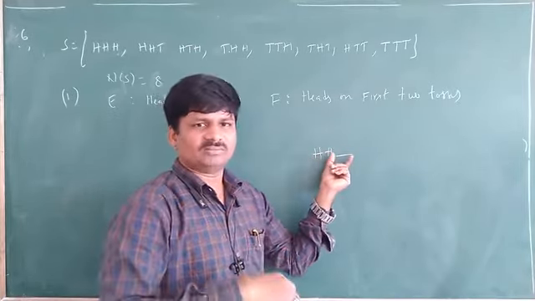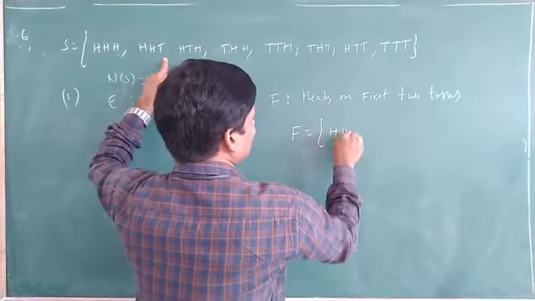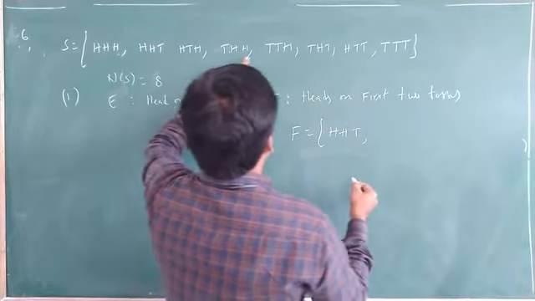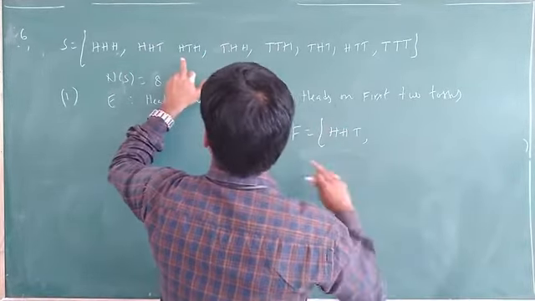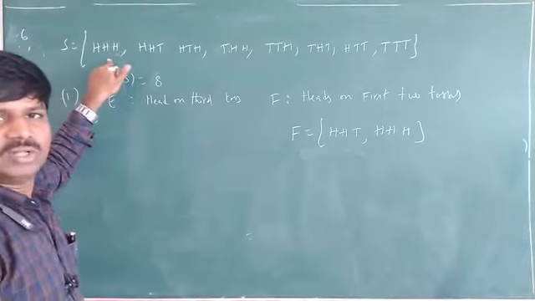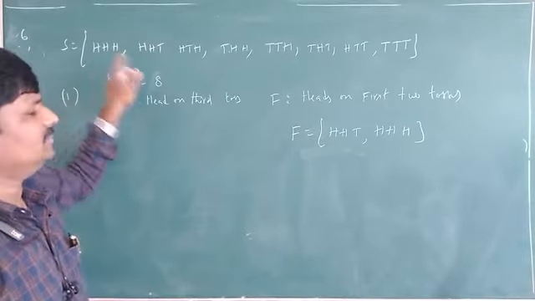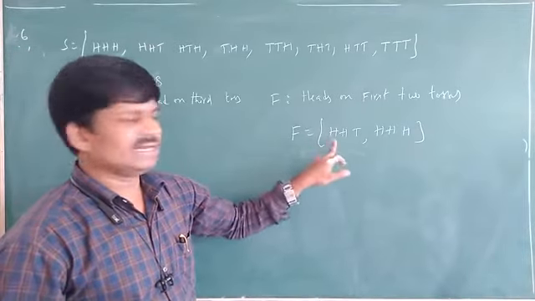Now what is asked about the probability? What is F here? Heads on the first 2 tosses. First 2 tosses heads means: head, head, then the third one we don't know. Any outcome with the first 2 heads. Okay, that is F.